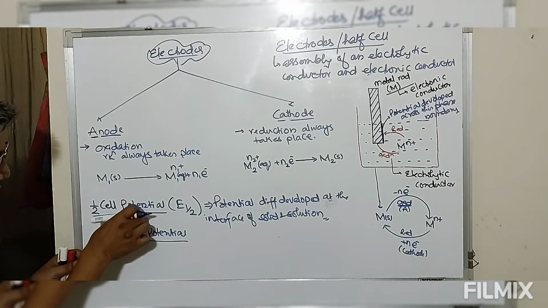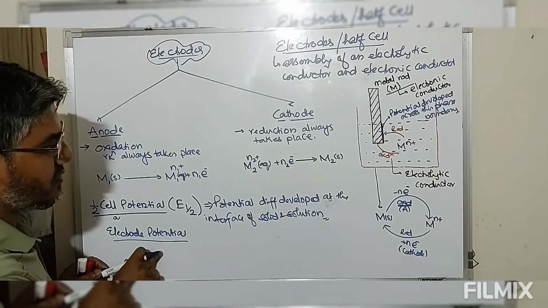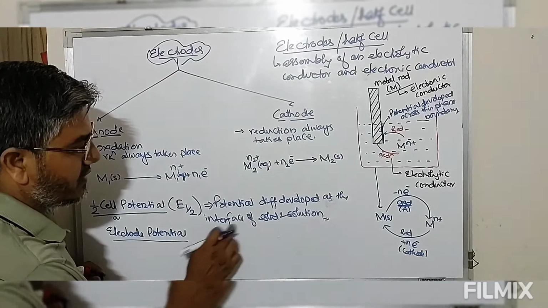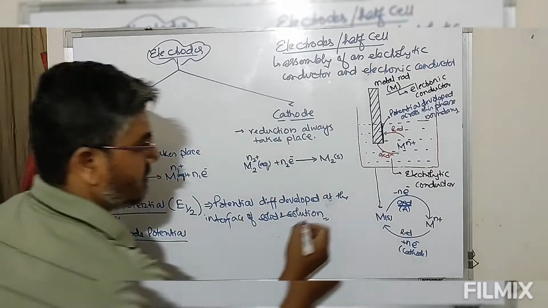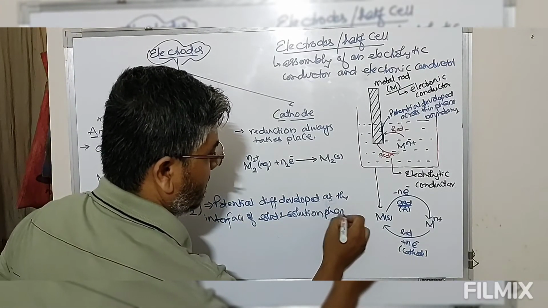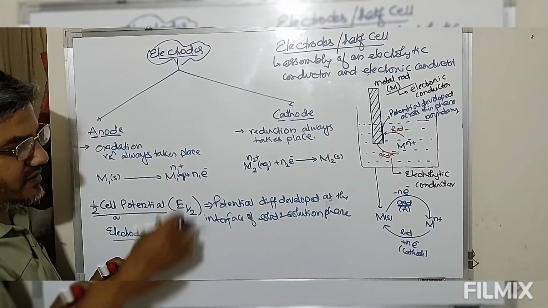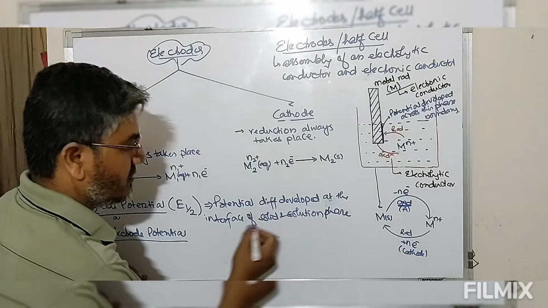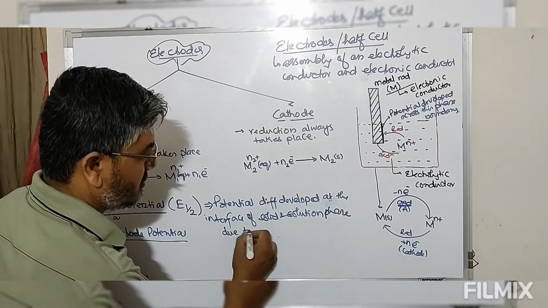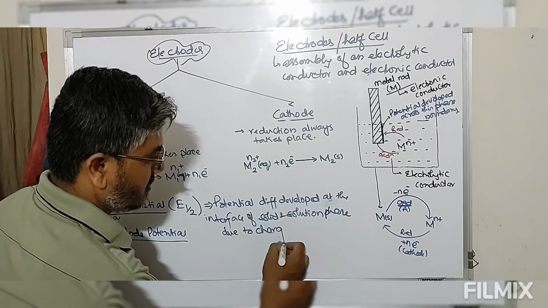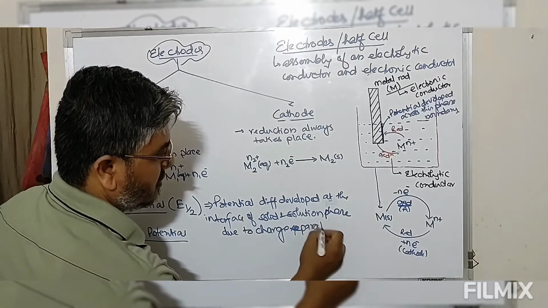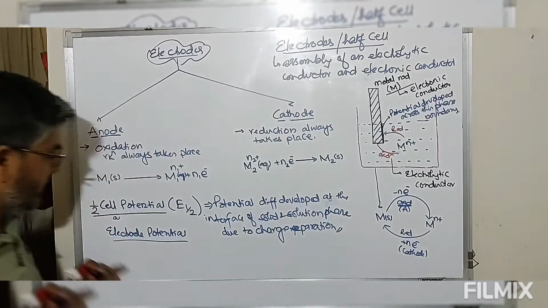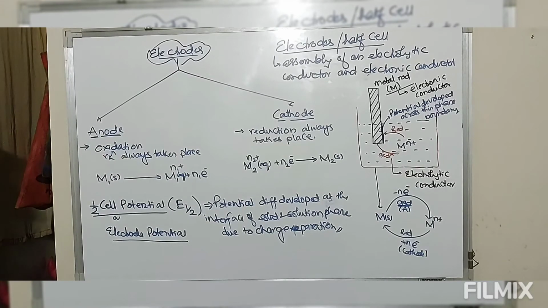Electrode potential or half cell potential is the potential difference developed at the interface of solid and solution phase, and this potential difference is developed due to charge separation. This is what we call electrode potential.